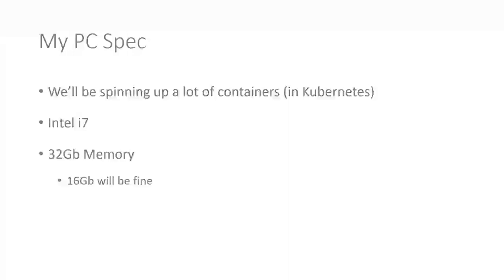16 gig will be absolutely fine. So 16 gig, you should be totally fine. Anything less than 8, I mean really 8 is probably the absolute bare minimum, and even if you're running 8 gig, you're probably going to struggle a bit with that. So between 8 and 16, I'd recommend 16 to be honest with you. And the hard drive is sort of irrelevant, but I just happen to have a 1 terabyte solid state disk drive. But it's really the memory. Memory is the main thing that you will need. So yes, 16 gig, you should be fine.